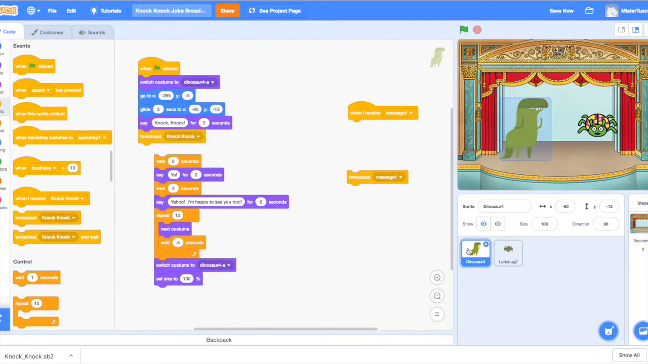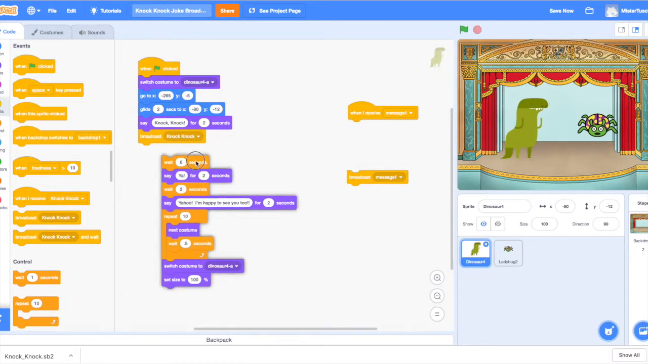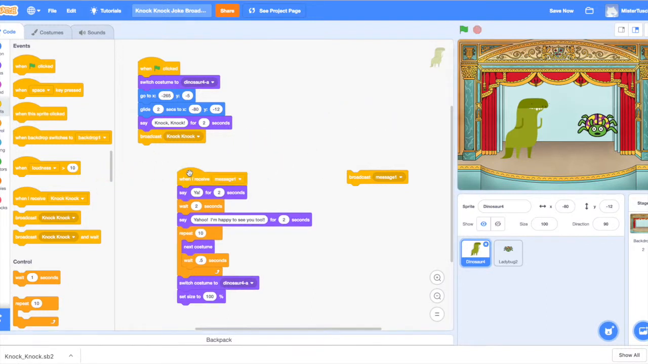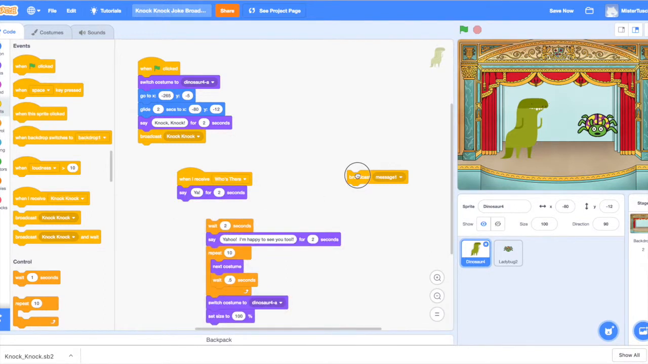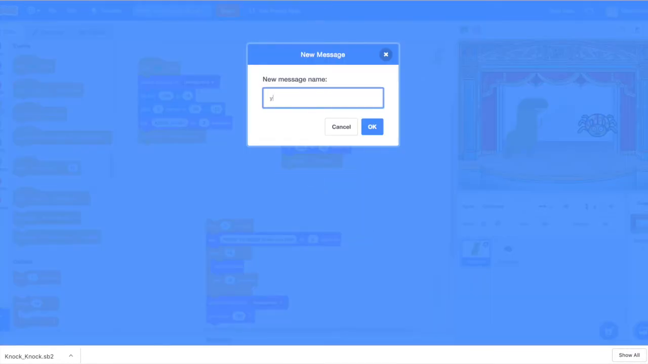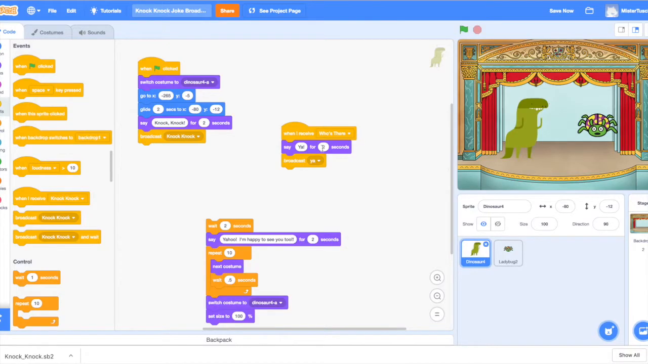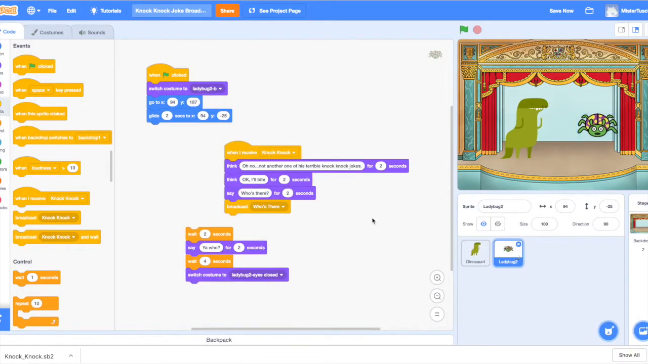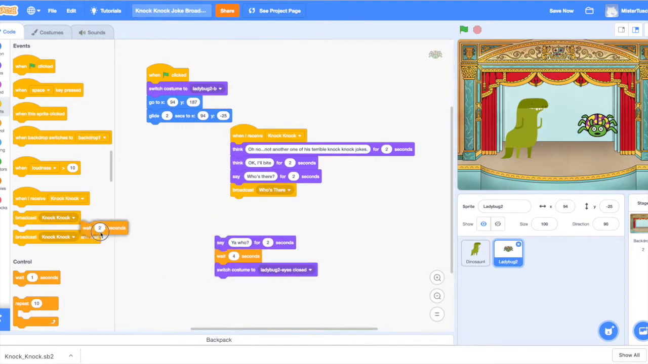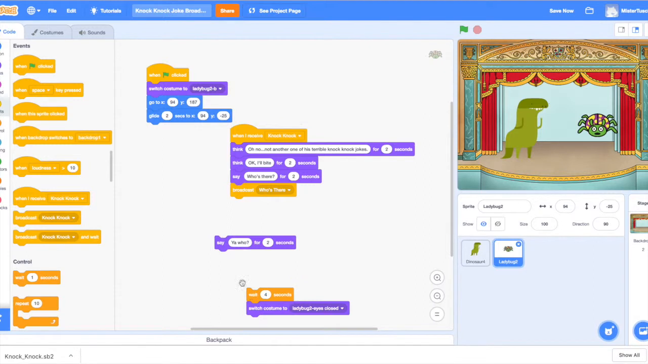So let's go over to the sprite for the dinosaur. The dinosaur answers who's there with a ya. So I'm going to get rid of this, I don't need the wait anymore. When I receive message who's there, it will say ya, and then I will broadcast a message called ya. So now go back to my ladybug, and the ladybug will wait to hear ya and then respond Yahoo. So instead of waiting, I'm going to have this broadcast message right here.